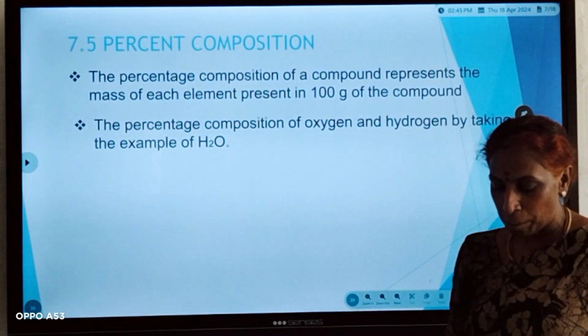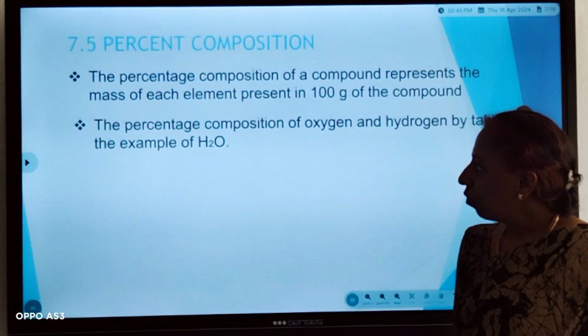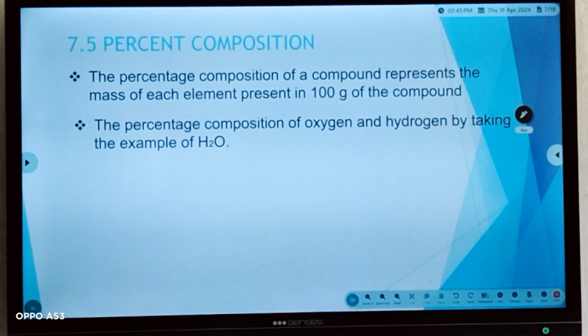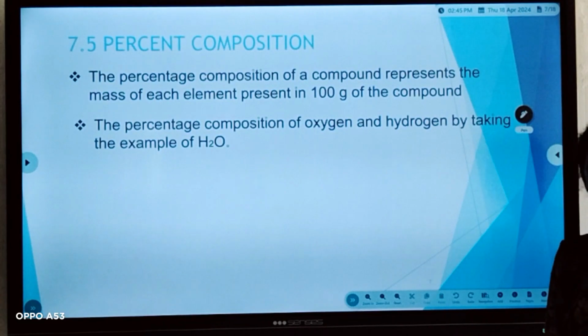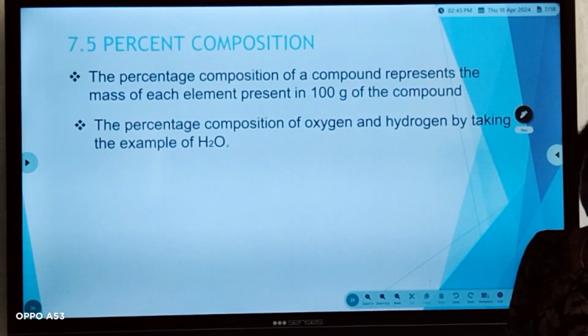So, next comes percentage composition. What is meant by percentage composition? Percentage composition of a compound represents the mass of each element present in 100 gram of a compound. Percentage composition of oxygen and nitrogen by taking the example water. Now we are going to know percentage composition of water.